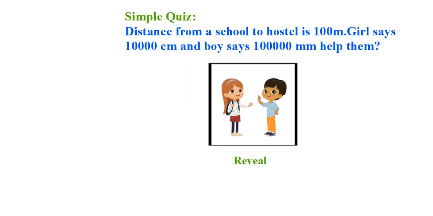For analyzing your knowledge, one simple question is given here. Observe this. The actual distance from a school to hostel is 100 meters. Girl says not 100 meters, 10,000 centimeters. Boy says 1 lakh millimeters. Which one is correct? 100 meters, 10,000 centimeters, or 1 lakh millimeters? Let us reveal this.